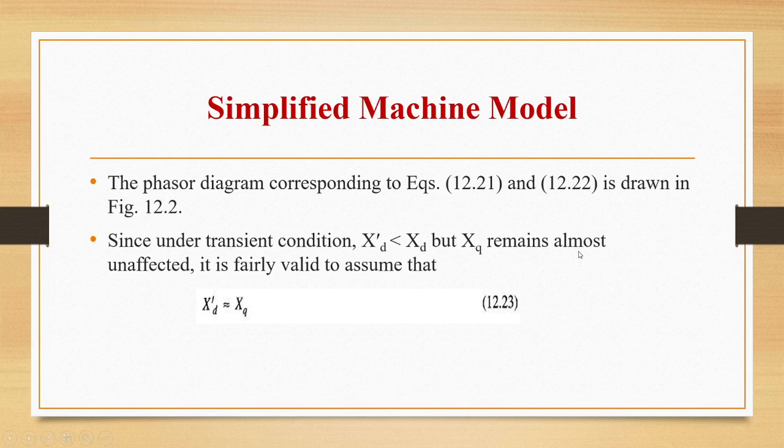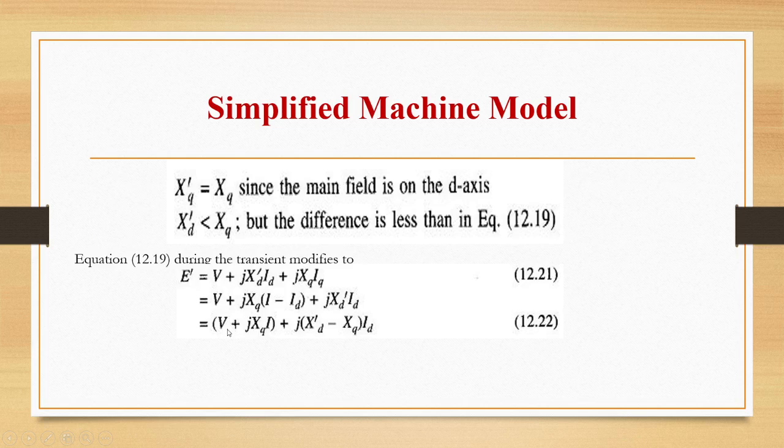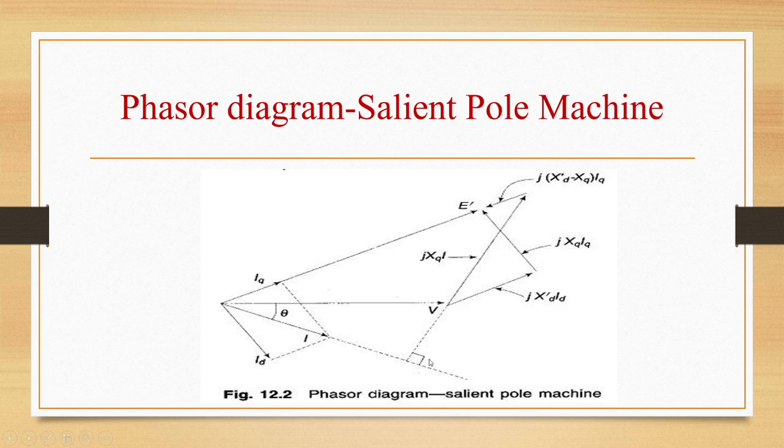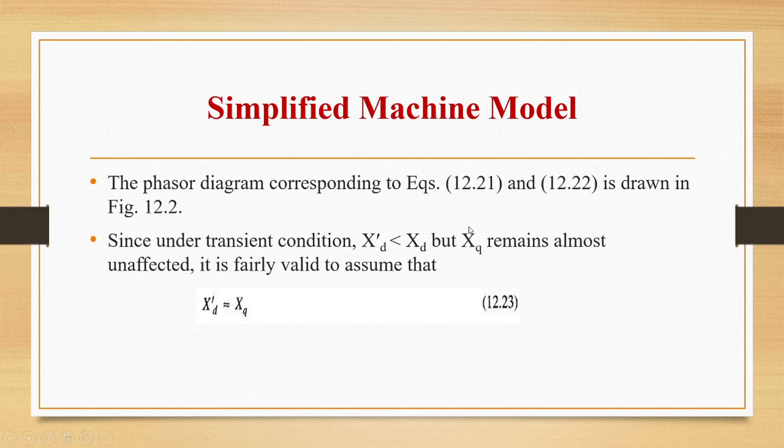This is one equation. Another equation is this one: E' is equal to V plus jXqI plus j(Xd' − Xq)Iq. These two equations can also be drawn in the form of a phasor diagram.